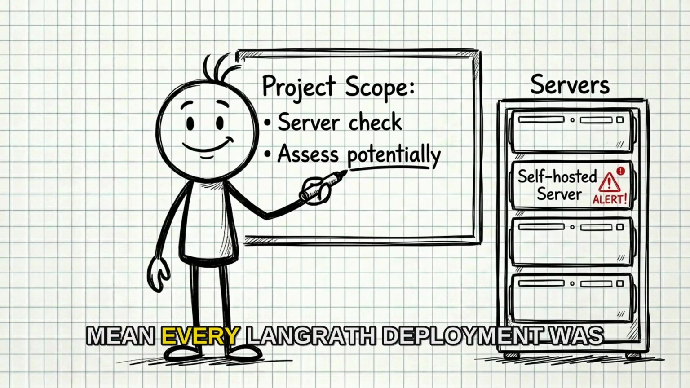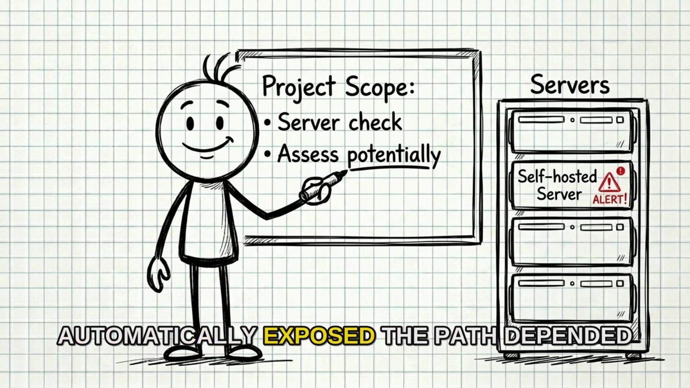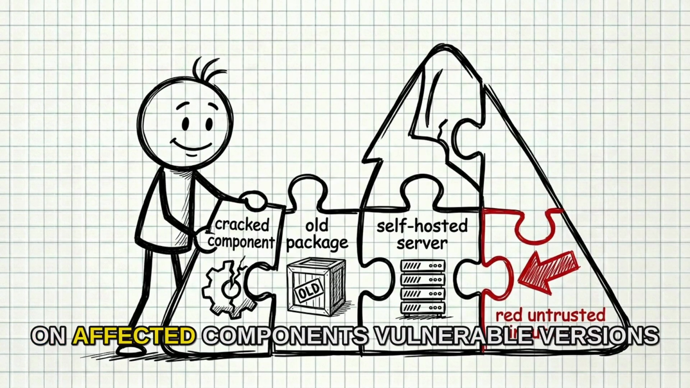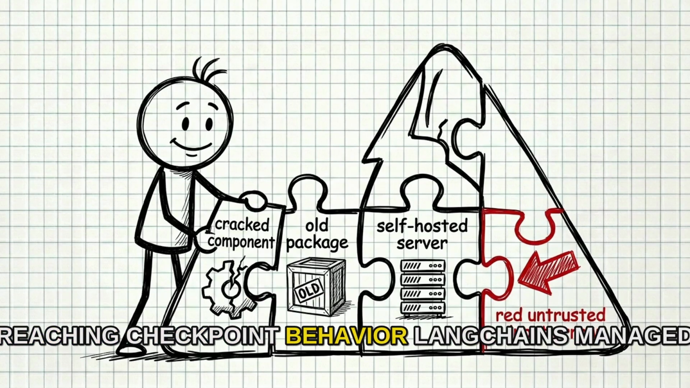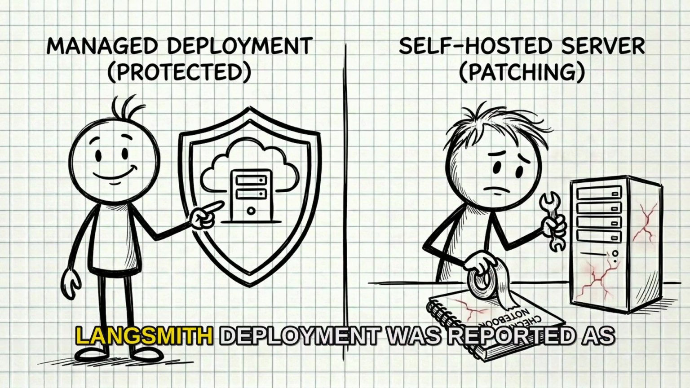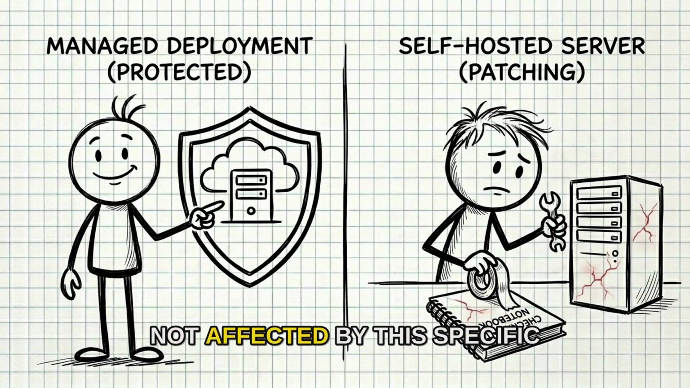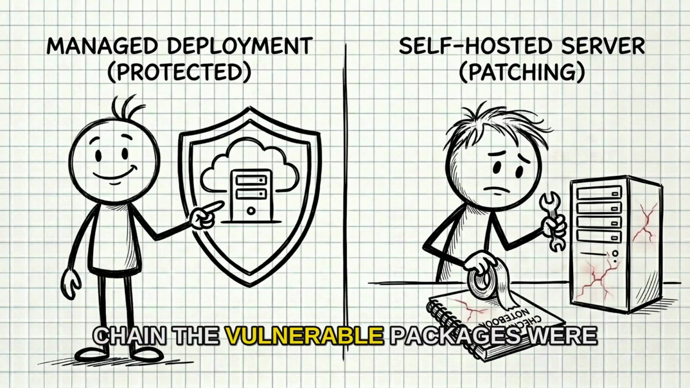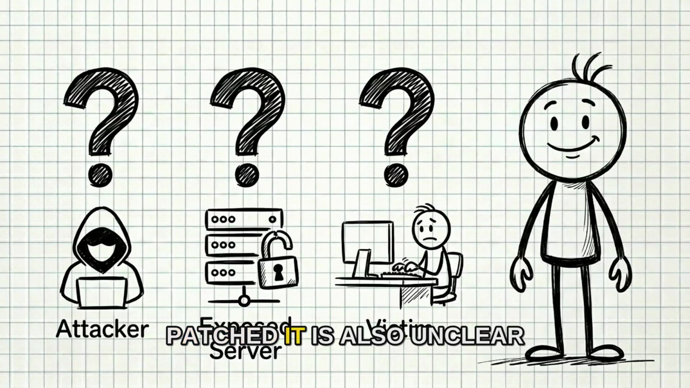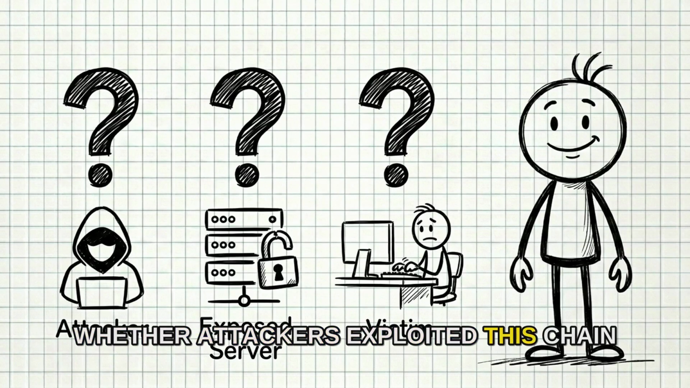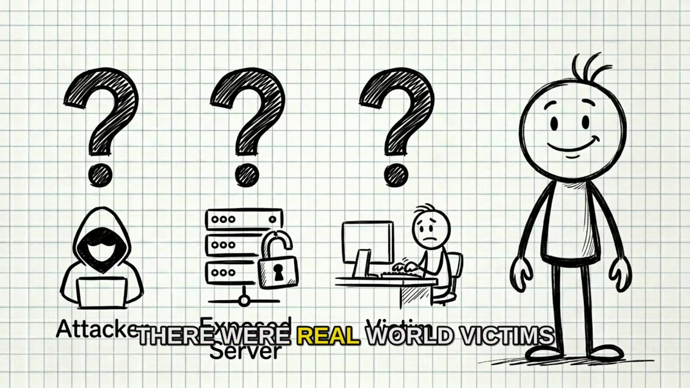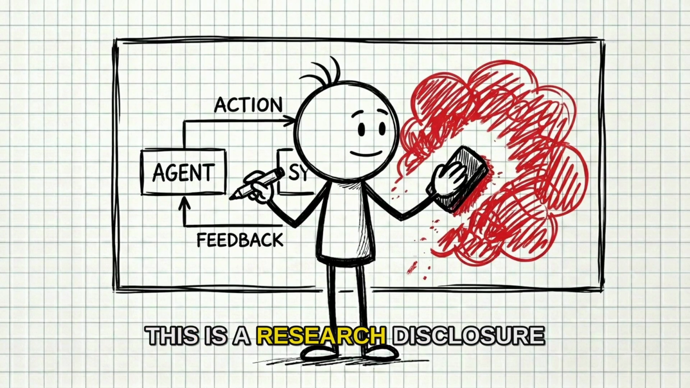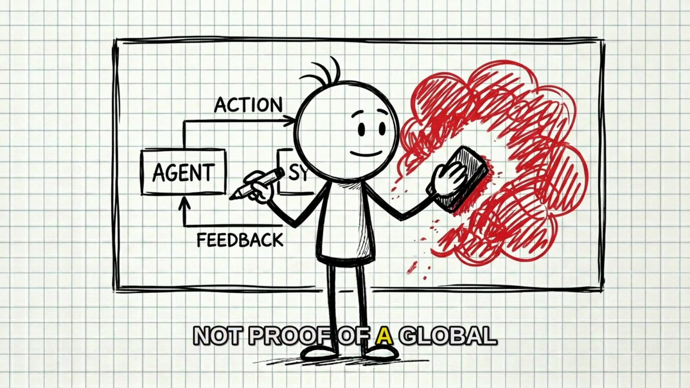This did not mean every LangGraph deployment was automatically exposed. The path depended on affected components, vulnerable versions, deployment choices, and untrusted input reaching checkpoint behavior. LangChain's managed LangSmith deployment was reported as not affected by this specific chain. The vulnerable packages were patched. It is also unclear whether attackers exploited this chain in the wild, how many deployments were exposed, or whether there were real-world victims. This is a research disclosure, not proof of a global outbreak.